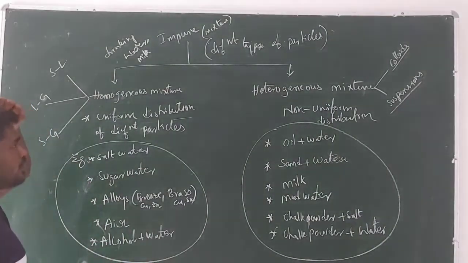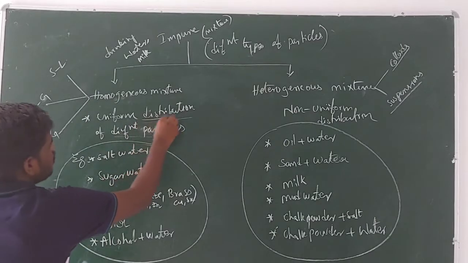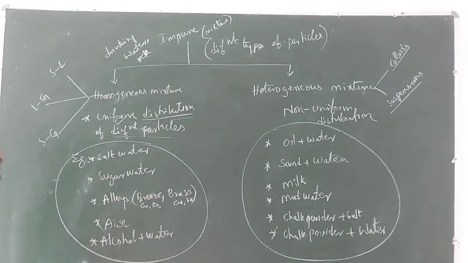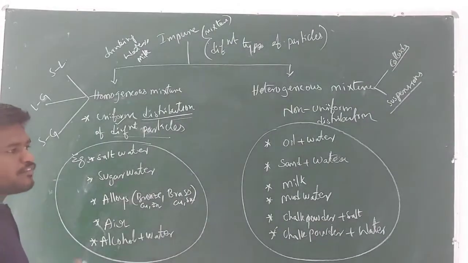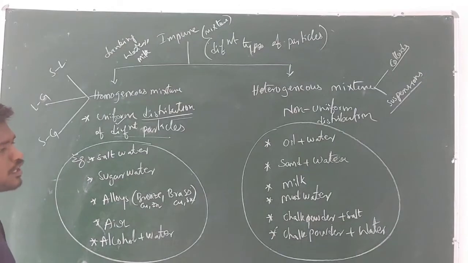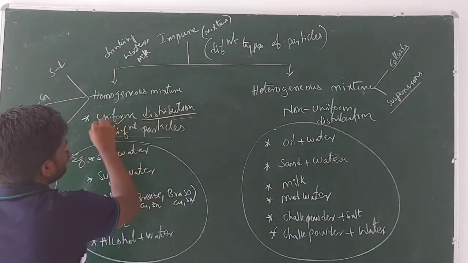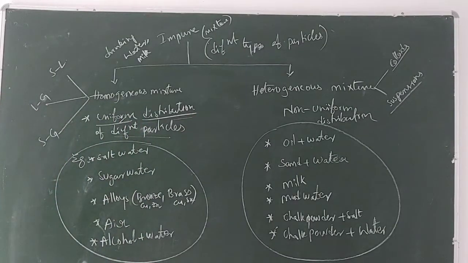In a given mixture, if all the different components are distributed uniformly, then that is known as a homogeneous mixture.